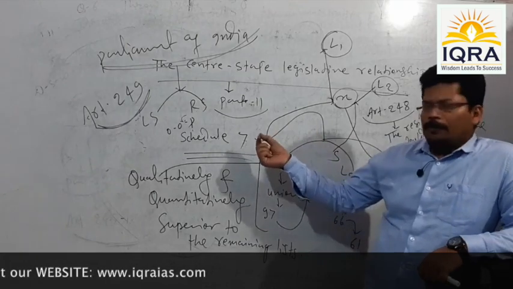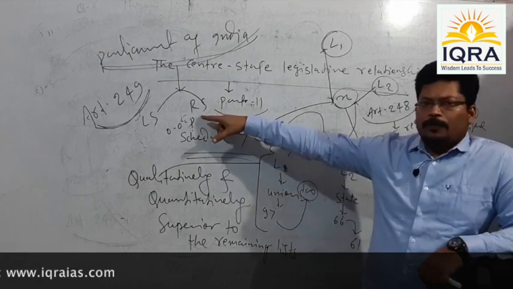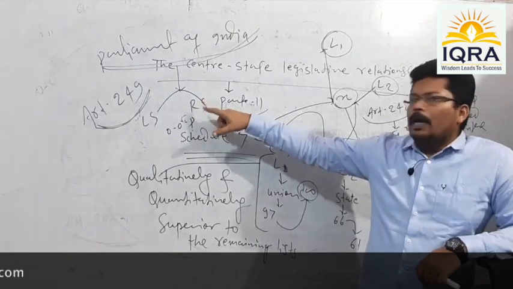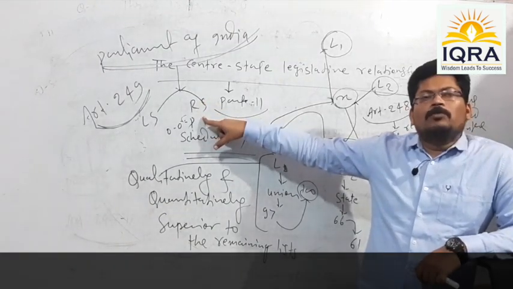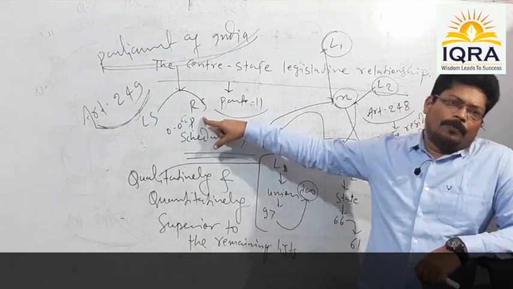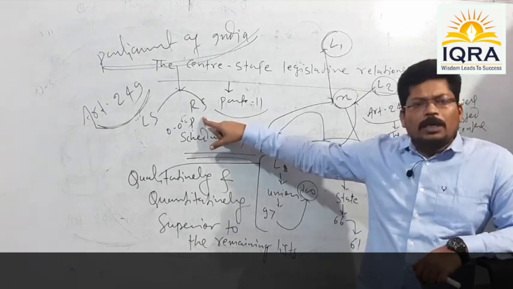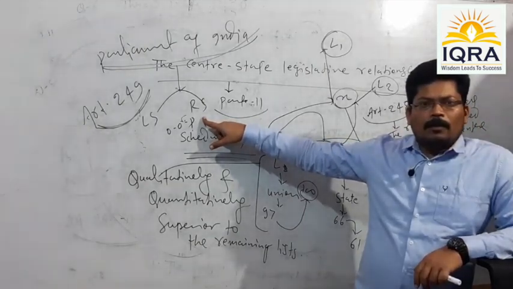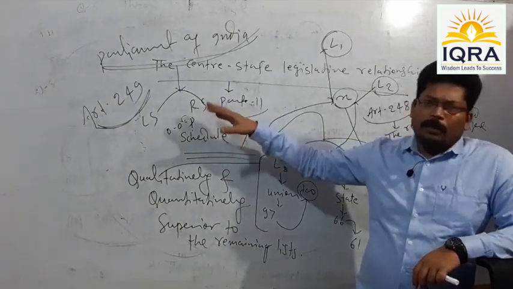First of all, a resolution is to be tabled on the floor of the Rajya Sabha. That resolution needs to be passed with a majority of not less than 2/3 of the members of the Rajya Sabha present and taking part in voting.